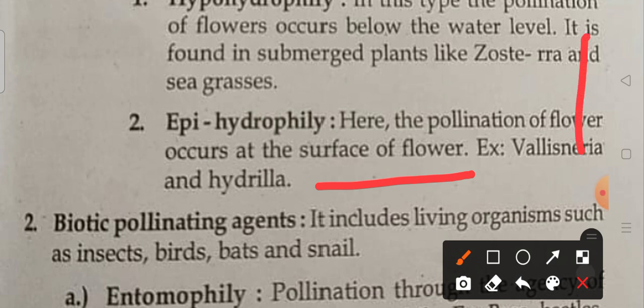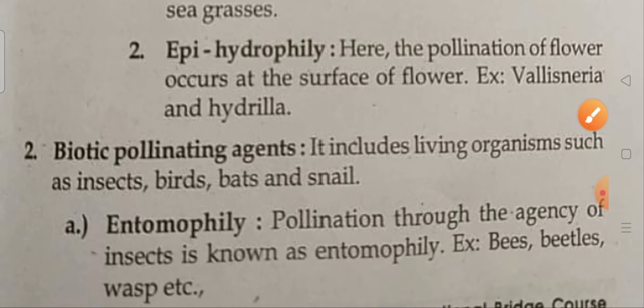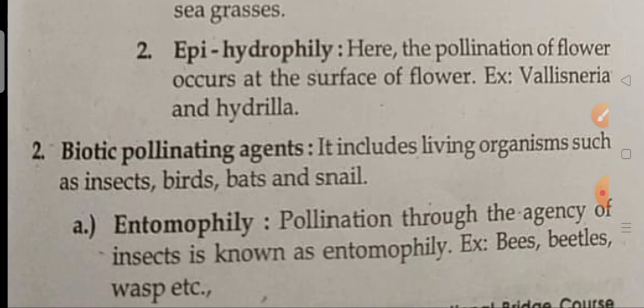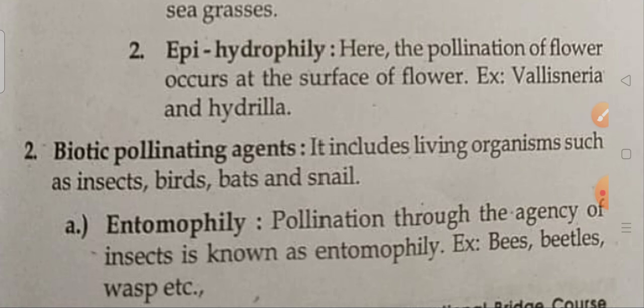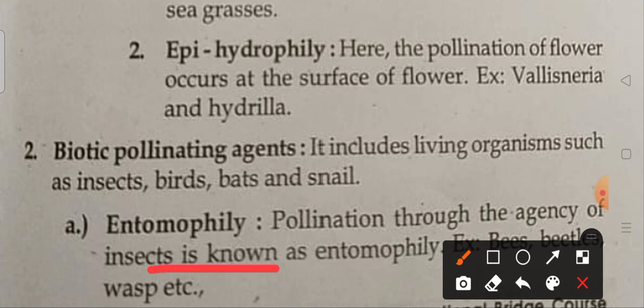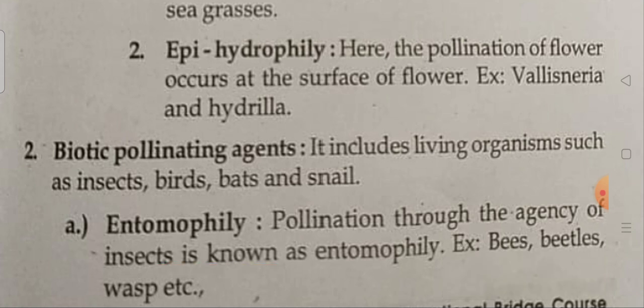Okay, so next coming to the biotic. Biotic is nothing but a living organism such as insects, birds, bats, and snails. Entomophily: pollination through the agency of insects is known as entomophily. It's clear. Bees, beetles, wasps, etc.